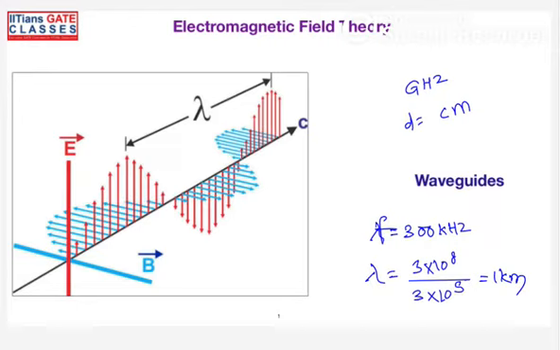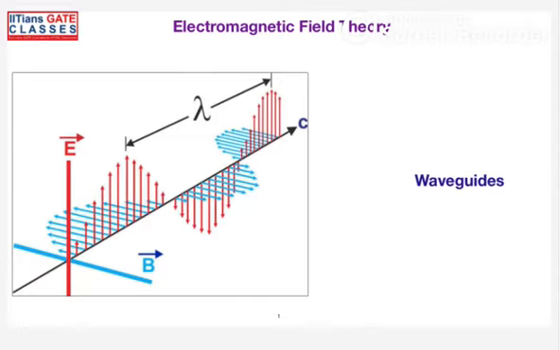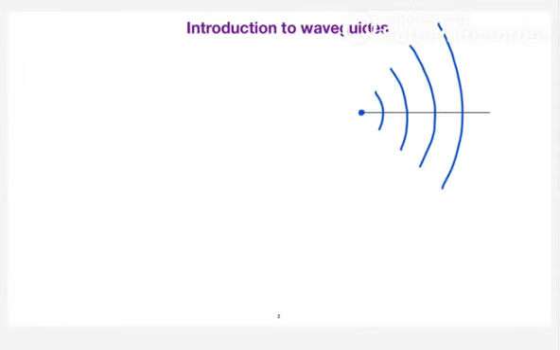That is the reason why the main purpose of waveguides is energy propagation at the gigahertz range, and the energy is propagated in the form of electric field and magnetic field using total internal reflection. That is the basic mechanism by which the wave is going to propagate. Here I already mentioned some of the introduction. These are all basically applicable at the gigahertz range.